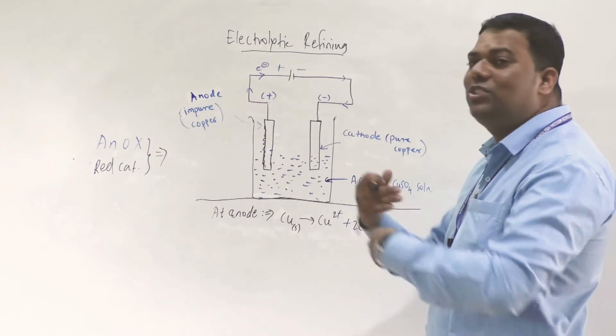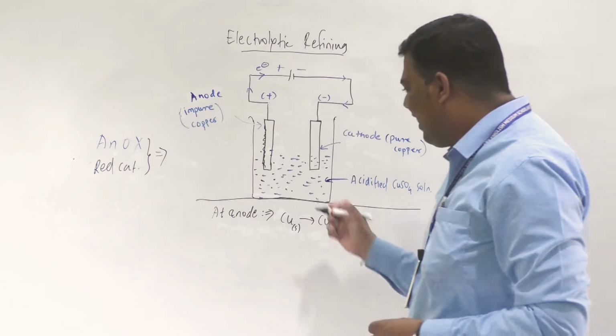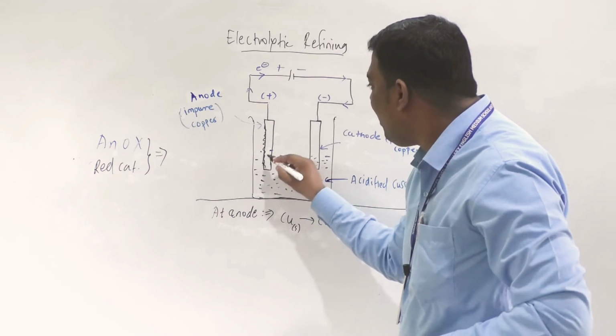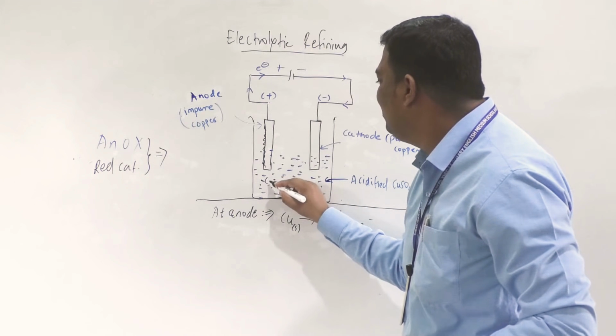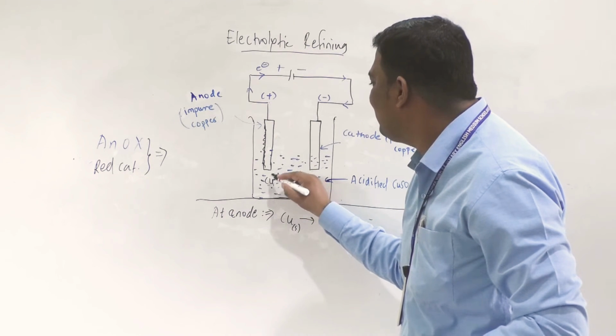Your copper loses electrons, or we can show it like this: the flow of electrons, losing electrons in solution as Cu2+.